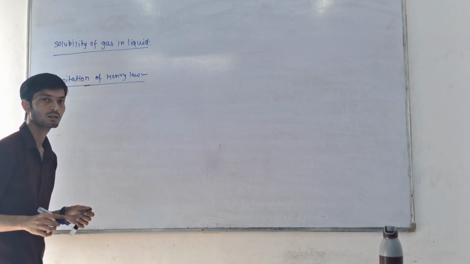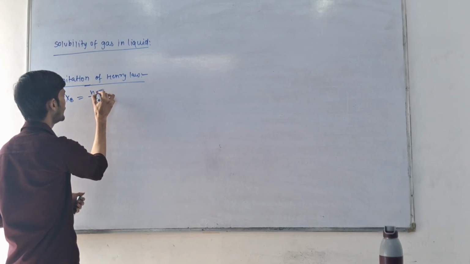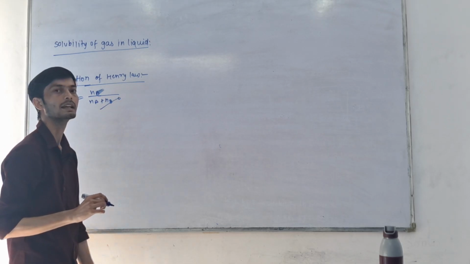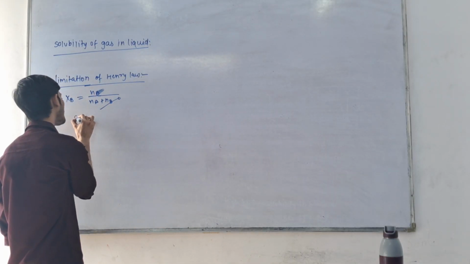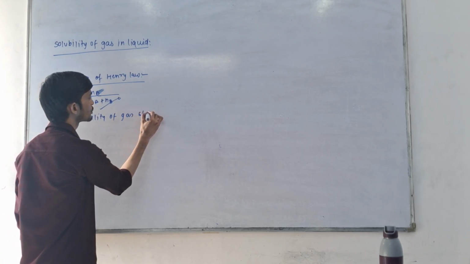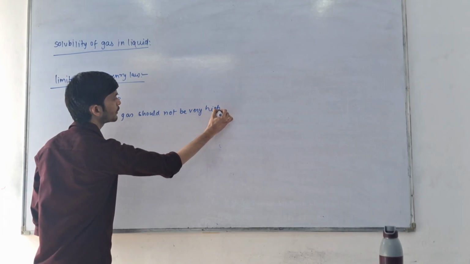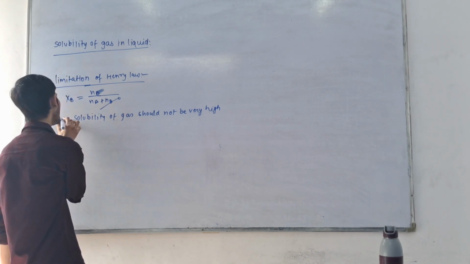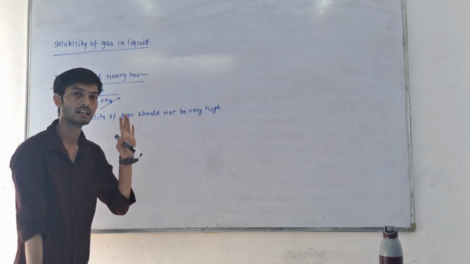As we calculated Henry law, when we calculated Nb upon Na plus Nb, here we take Nb as very less, so we neglected it. If we neglected it, that means the solubility of gas should not be very high. If the solubility of gas is very high, then we cannot neglect this value. So the first limitation of Henry law is that the solubility of gas should not be very high.